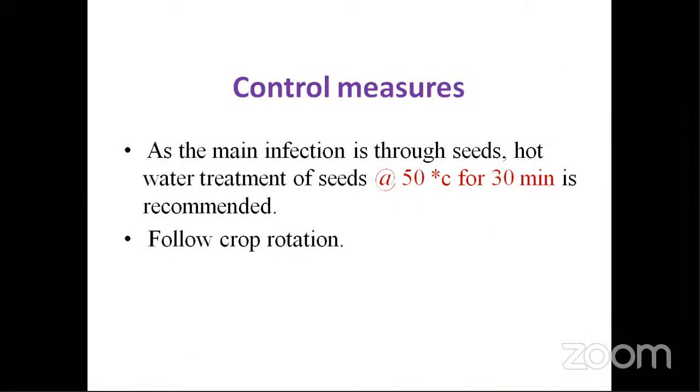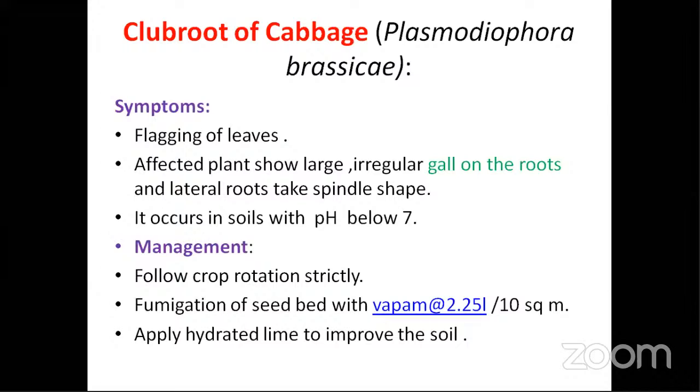Control is seed treatment. As I have already told, with cabbage most of the diseases are from soil only. So go for a good seed treatment and soil treatment. For seed, you go for 50 degrees for 30 minutes. And clubroot disease, that is Plasmodiophora brassicae.